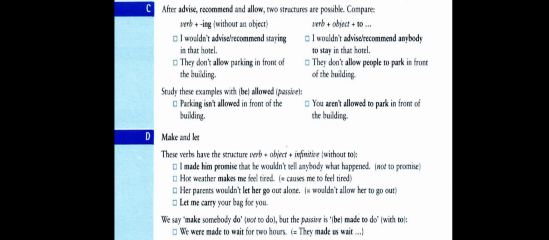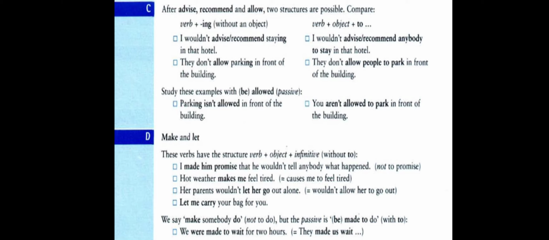These verbs have the structure verb plus object plus infinitive without "to", and mainly we have an object after these verbs, then comes the infinitive without "to", or what we call the base form. These verbs include let, hear, feel, see, make.